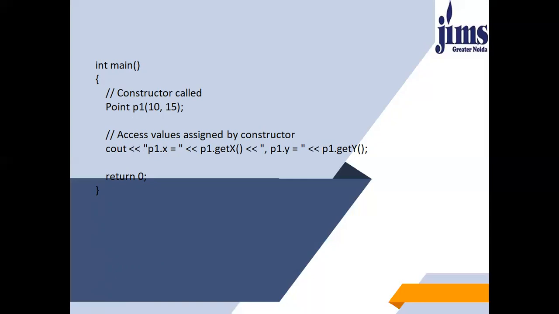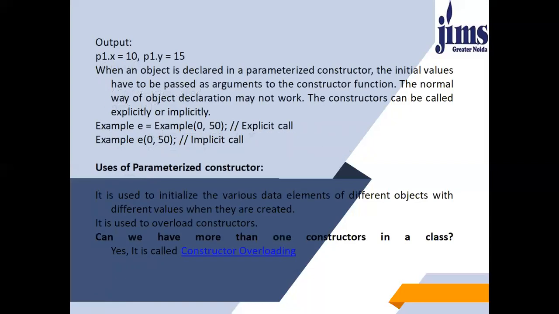So we can call the normal functions as well, p1.getX and p1.getY. When you write p1.getX, the getX function will be called. When you write p1.getY, the getY function will be called. getY will give you the value of y, getX will give you the value of x. You can see the output as well, 10 and 15. When an object is declared with a parameterized constructor, the initial values have to be passed as arguments to the constructor function. The normal way of object declaration may not work.